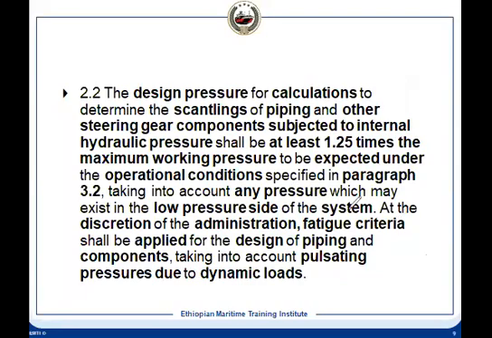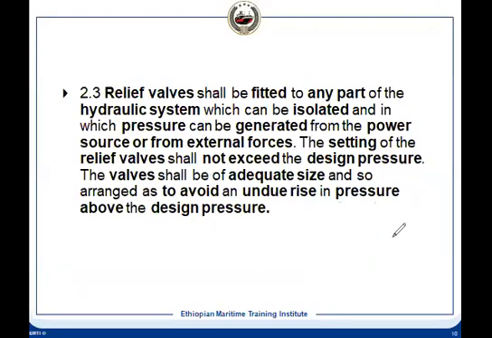So this design pressure you have seen, as well as the components, has to be sound so that fatigue is avoided. There are low pressure and high pressure, so there will be fluctuation of pressure, and that can cause fatigue. The pressure pulsation and the dynamic loading also have to be taken care of so that it does not fail.